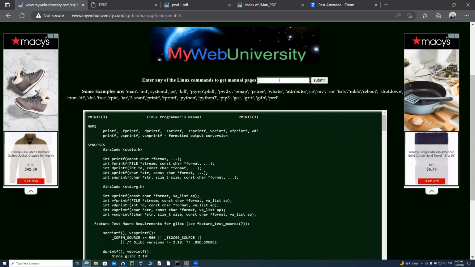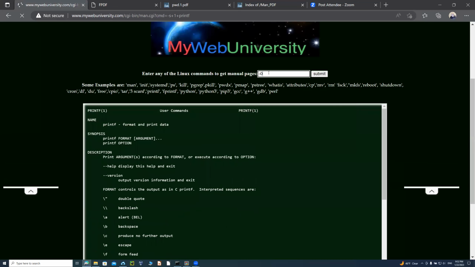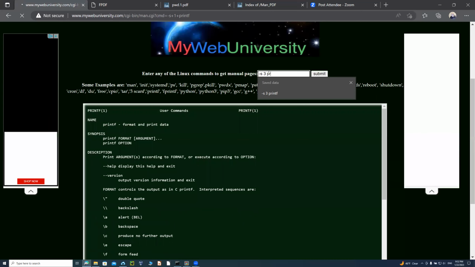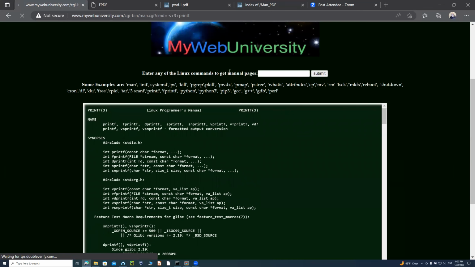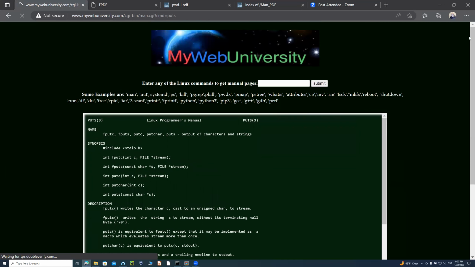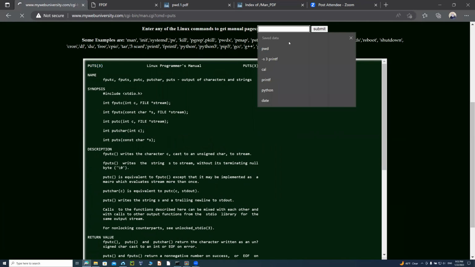That would give you the Unix version of the printf statement. And if you want the C library version, printf in section 3, it will also give you the printf header files there. So if you want to say puts, a string, that's also in the C standard library. You can see that it is section 3. So by default, when you do man, it automatically comes in because the page is in section 3.